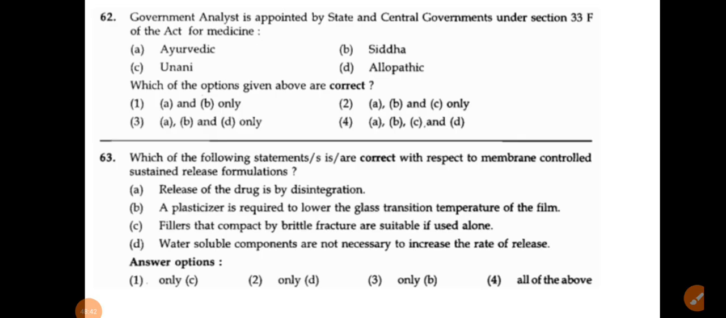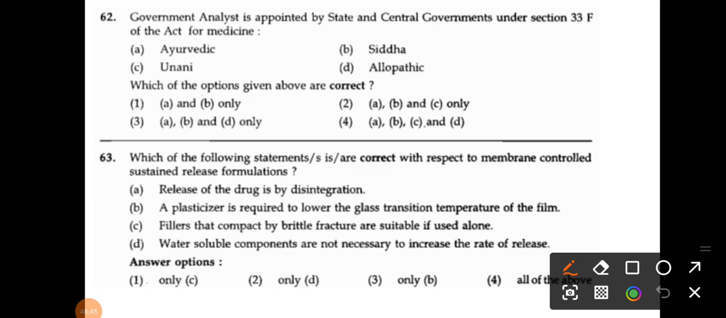So what is the correct answer? That is your option number 2. ASU system 33F is the government analyst. And what about the drug inspector? That is the 33G for the Ayurvedic, Siddha and Unani system.